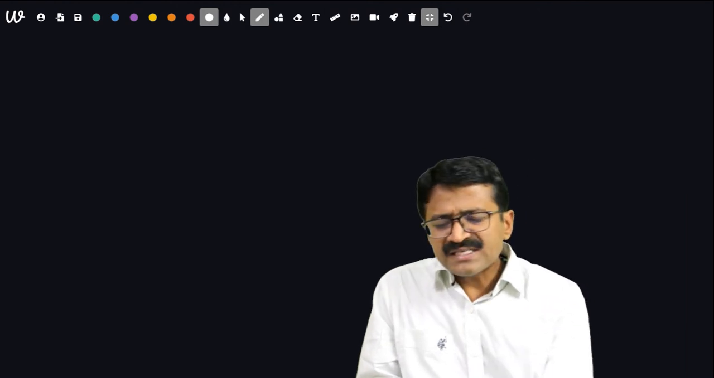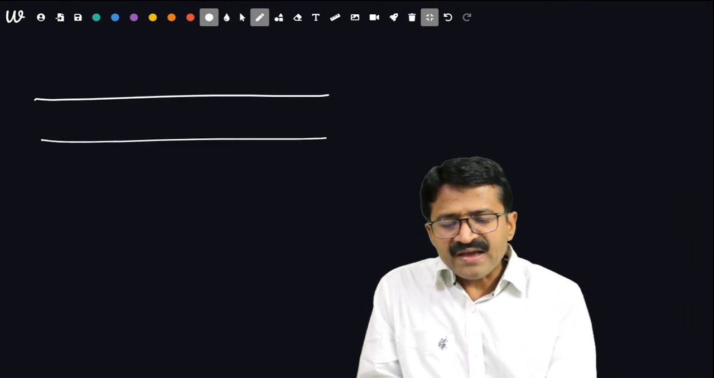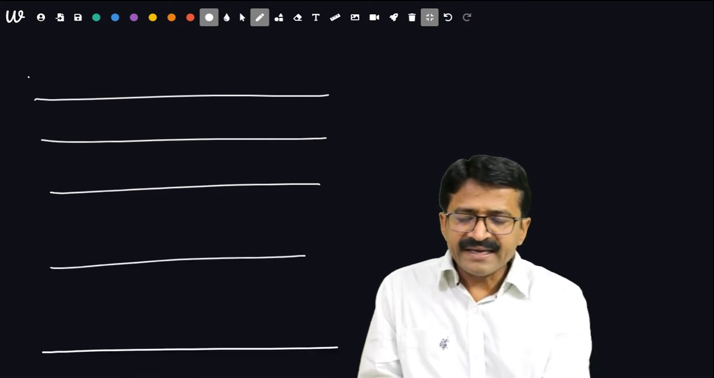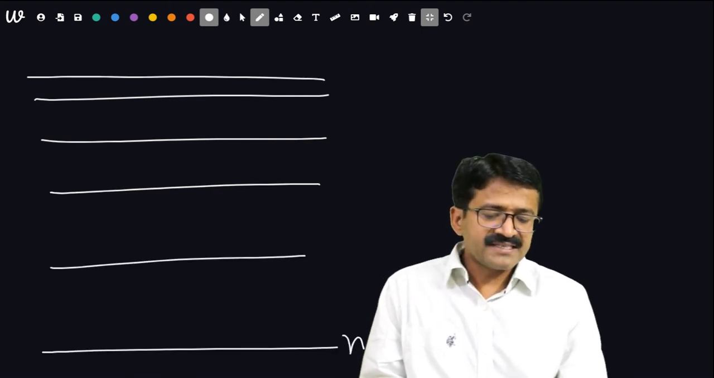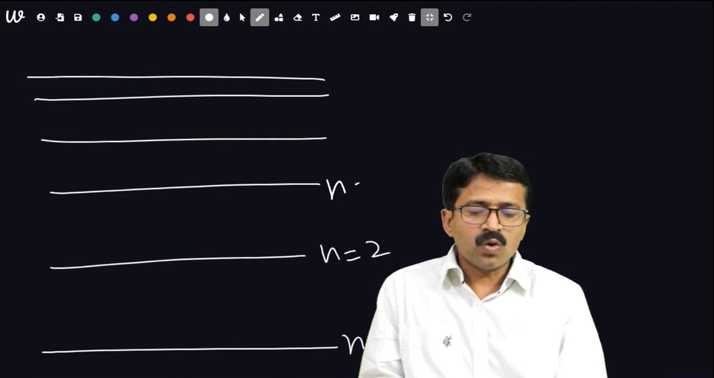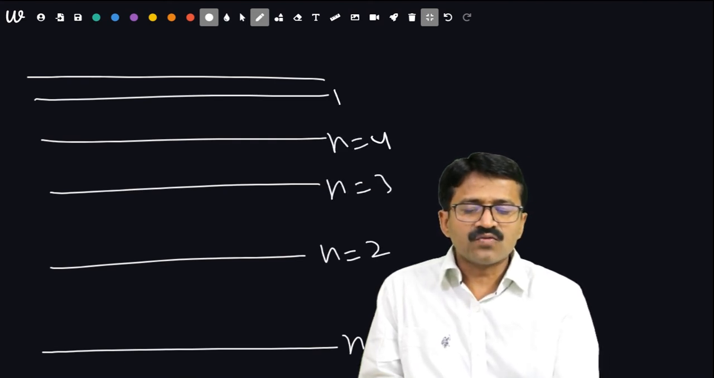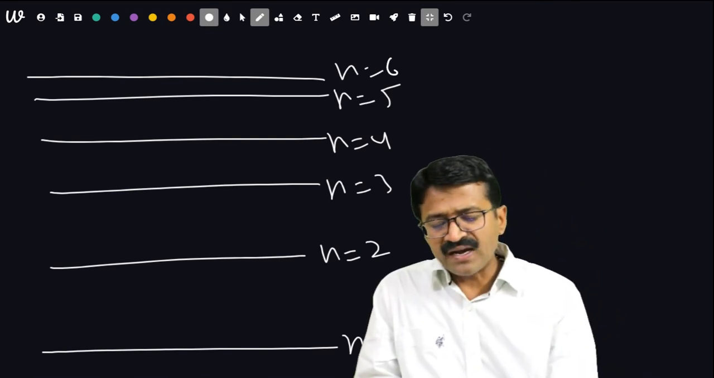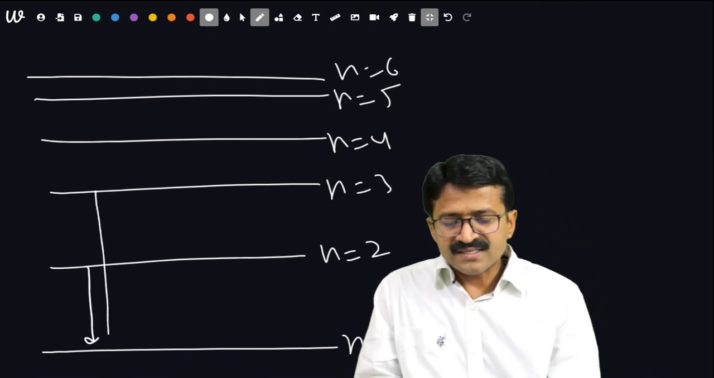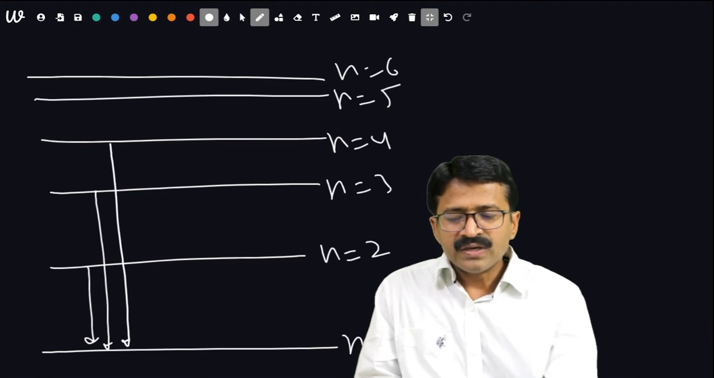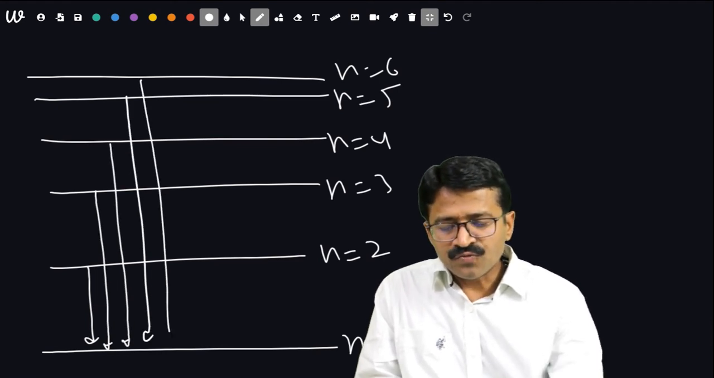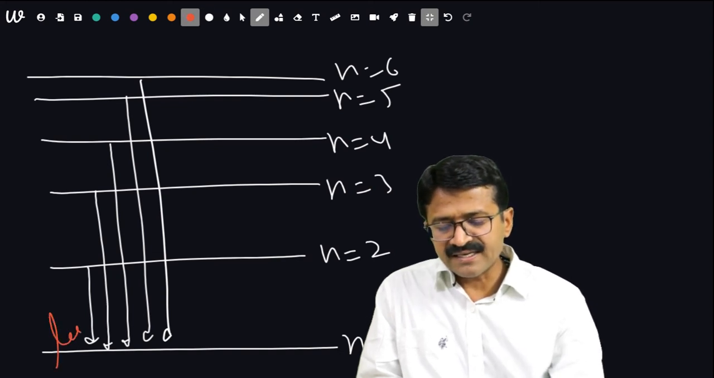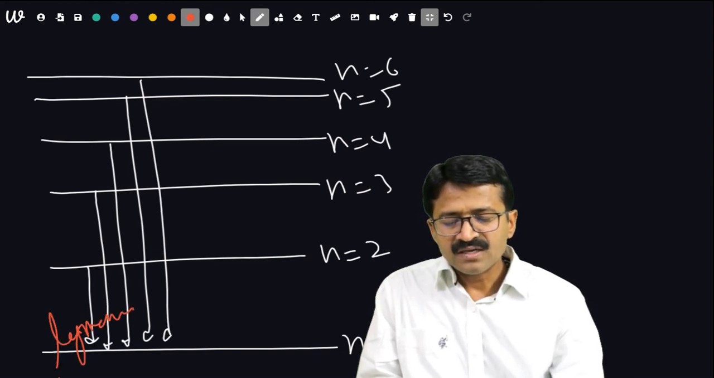There are basically 5 series of line spectra. We are taking a few levels: n is equal to 1, n is equal to 2, n is equal to 3, n is equal to 4, n is equal to 5, n is equal to 6. When transition of electrons takes place from the second, third and upper levels to the first energy level, it is called the Lyman series.